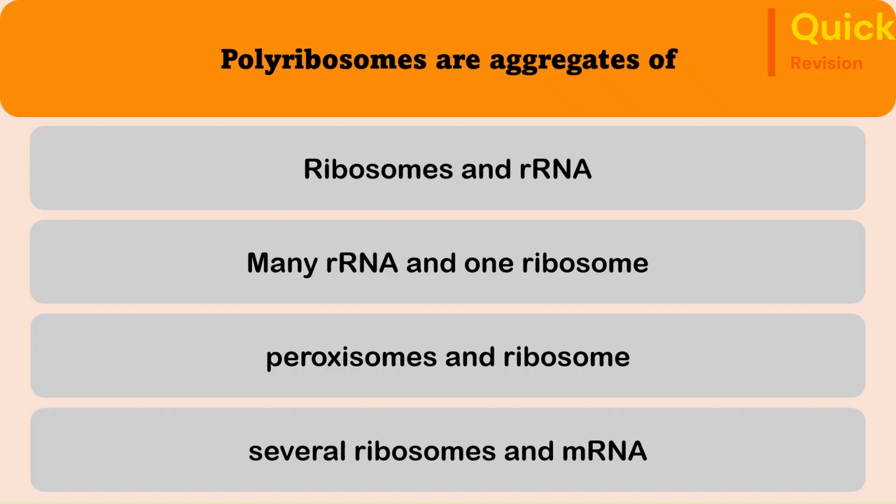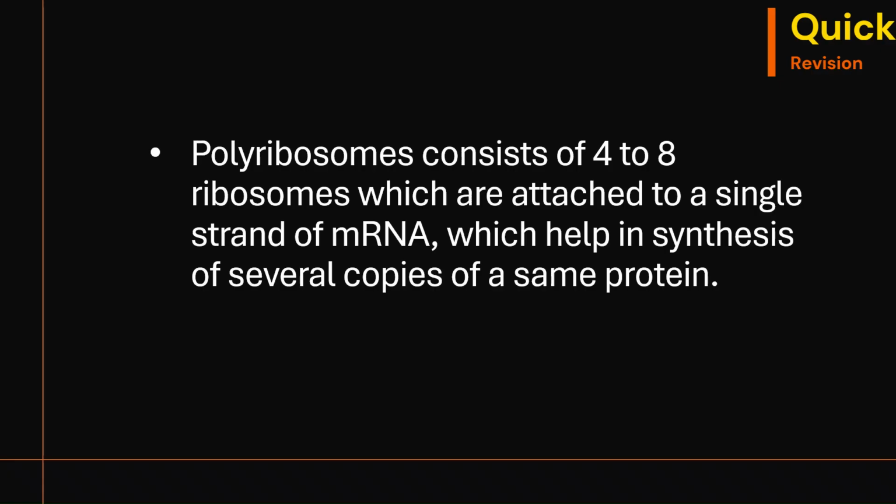19th question. Polyribosomes are aggregates of ribosomes and rRNA, many RNA and one ribosome, peroxisomes and ribosome, several ribosomes and mRNA. The correct answer is several ribosomes and mRNA. Polyribosomes usually contain 4 to 8 ribosomes attached to a single strand of mRNA which help in synthesis of several copies of the same protein.